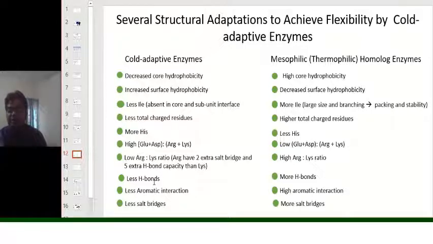Similarly, there are fewer hydrogen bonds in the psychrophilic enzymes, there are fewer aromatic interactions, and there are fewer salt bridges in the psychrophilic enzymes. We will be discussing how the aromatic interactions happen in the case of the mesophilic enzymes, but it is avoided, and why it is avoided in the psychrophilic enzyme.